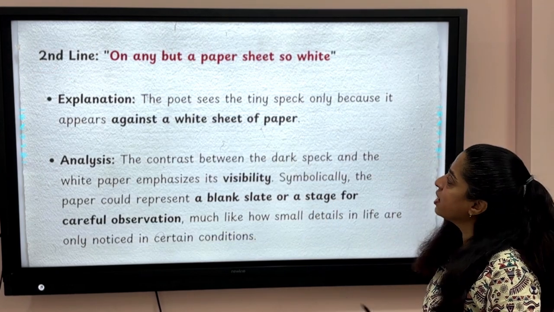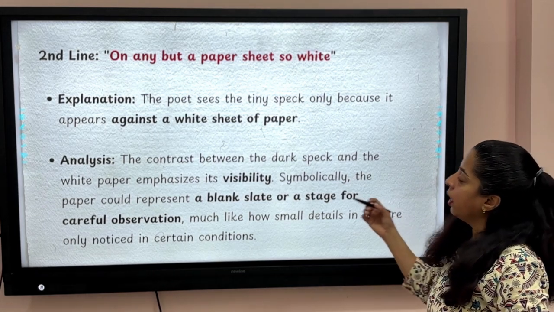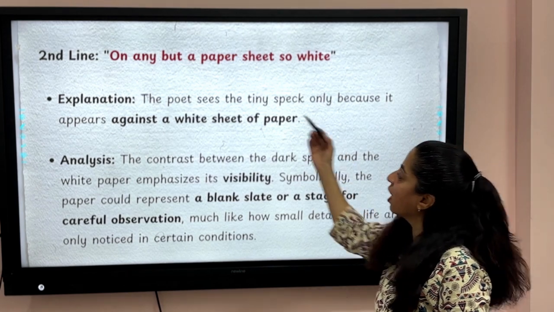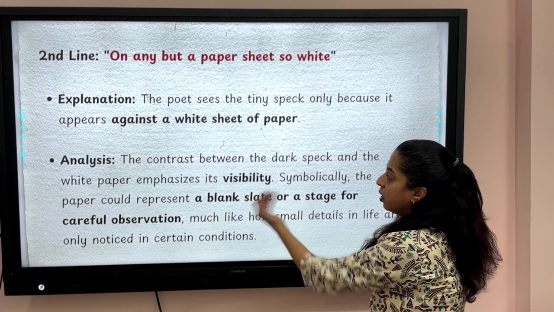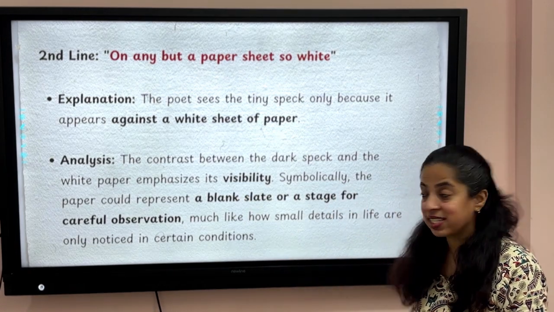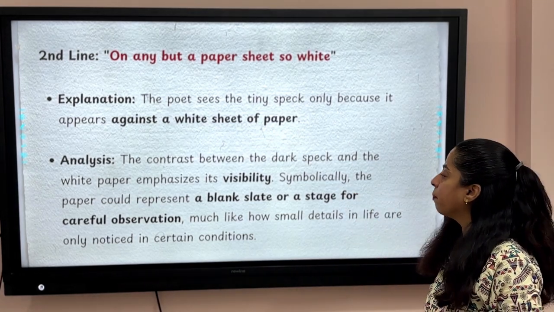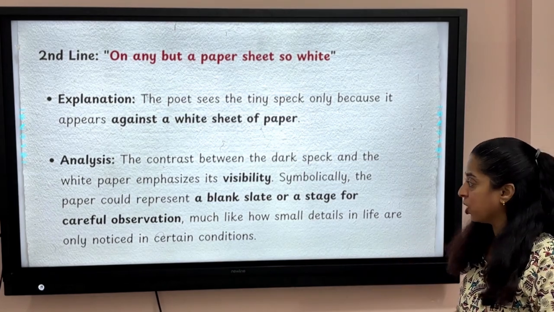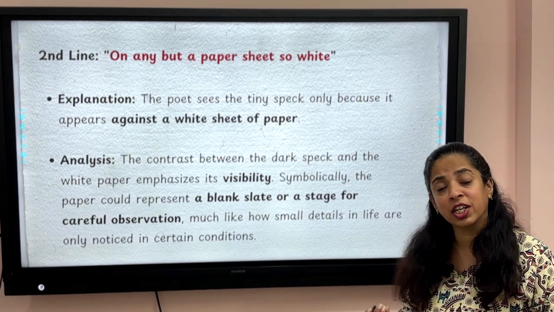The second line says, on any but a paper sheet so white. It means the poet sees the tiny speck only because it appears against a white sheet of paper. So what does the poet mean to say by it? The contrast between the dark speck and the white paper emphasizes its visibility. Symbolically, the paper could represent a blank slate or stage for careful observation, much like how small details in life are only noticed in certain conditions.